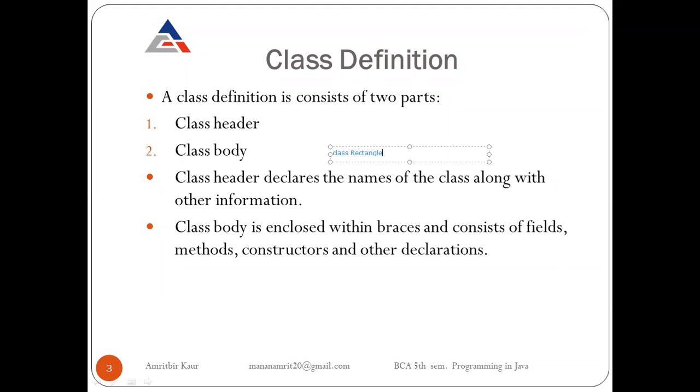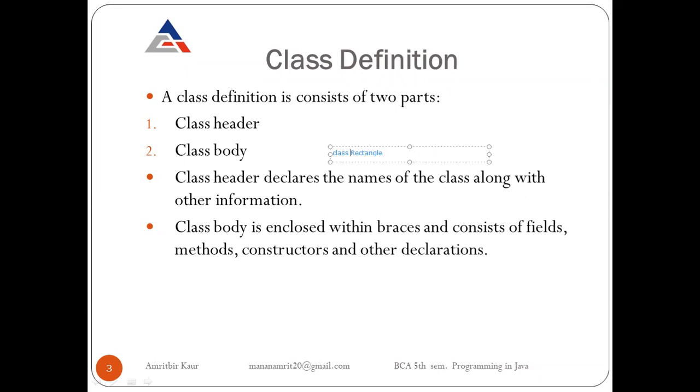There can be other information, like if we implement inheritance, then we write extends followed by our base class, for example Draw. That we will study in inheritance. So now we will deal with just class Rectangle.